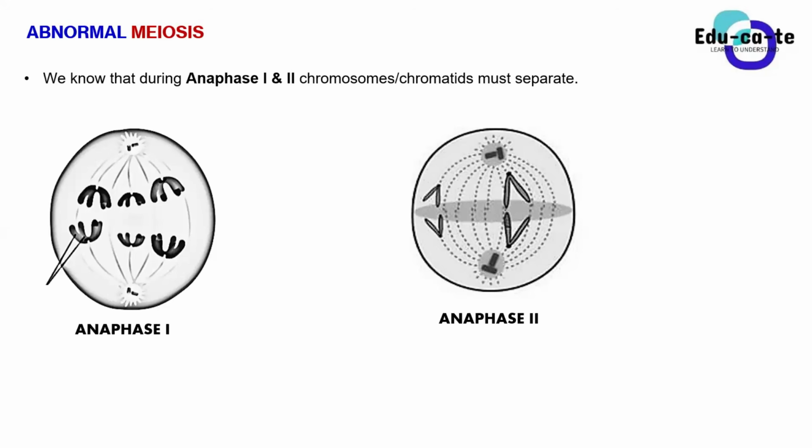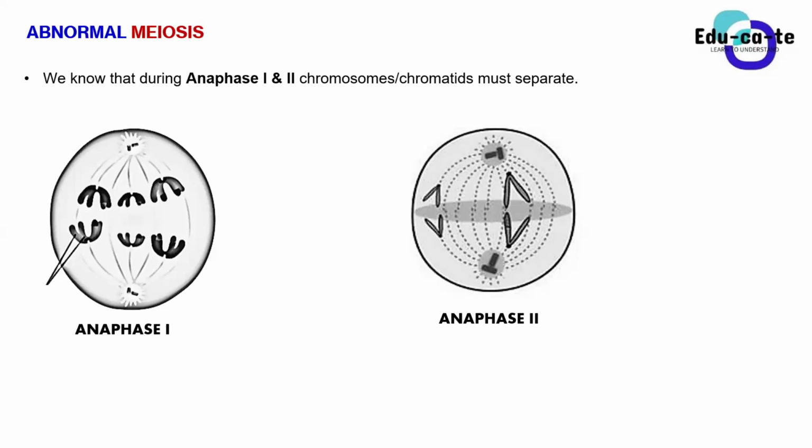Last time we did a full introduction to the concept of meiosis and all the stages that are involved in it. So now we are doing abnormal meiosis. You guys must have already understood just the normal meiosis, right? Now we're going to do the abnormal one.